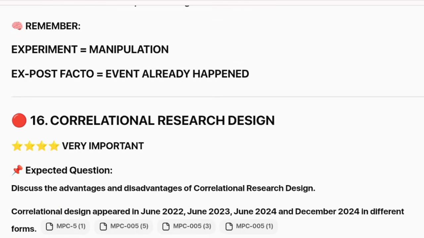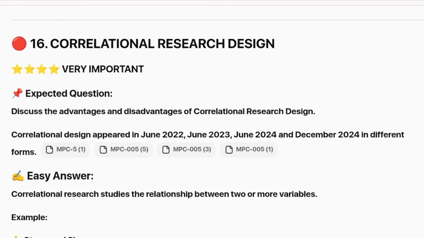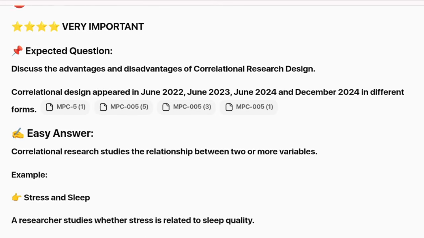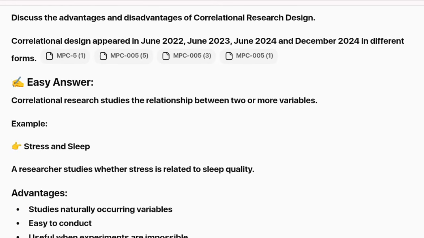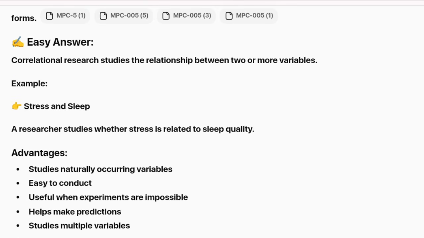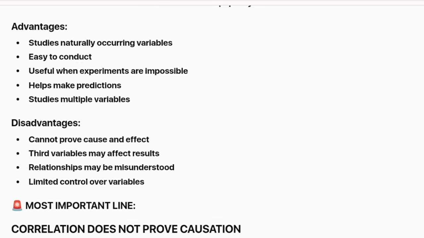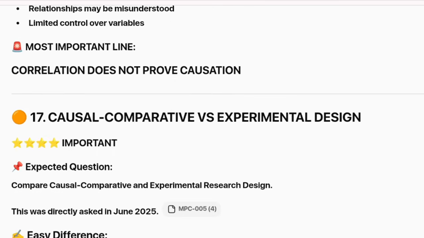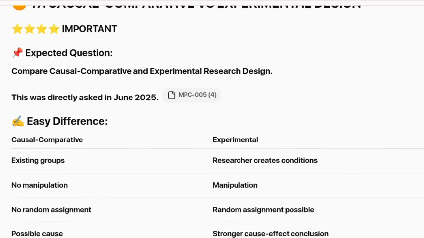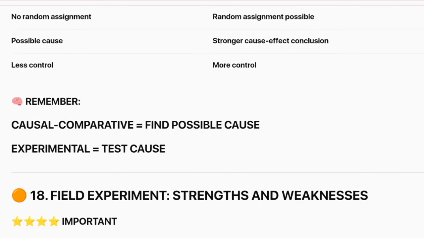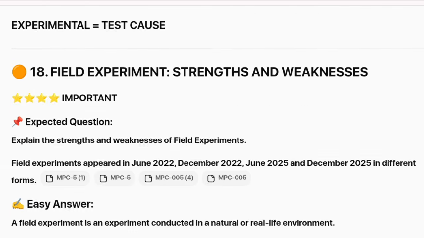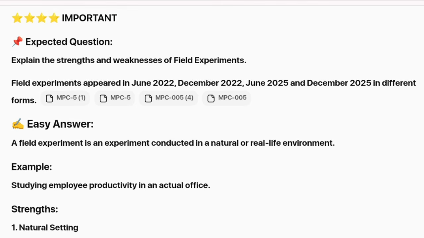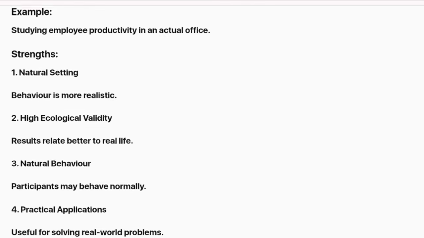Validity is also important. Learn the main threats to internal validity, especially history, maturation, testing, instrumentation, selection, and mortality. The next questions shown in the video are also worth preparing: research design, between group and within group design, correlational research, field experiment, and non-probability sampling.